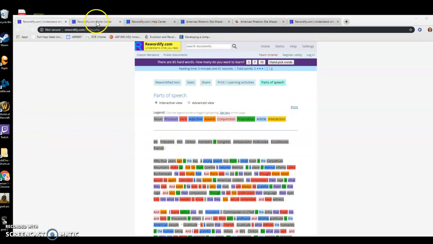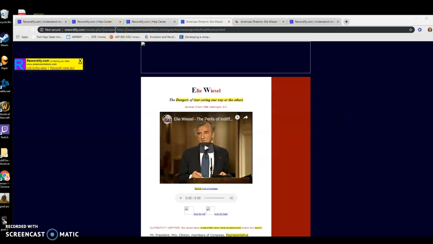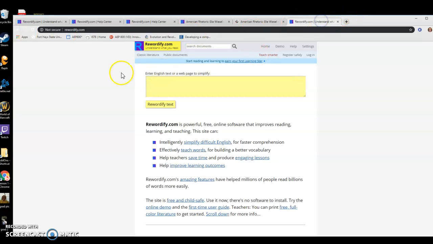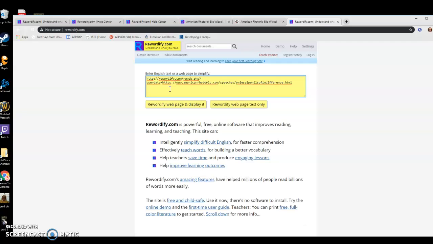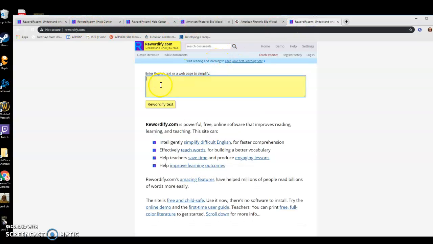So let's see. I know there's one other option that you can do, which is to take the entire URL. There we go. And drop it just into the box. That did not work. Let's try that again. So I just took the actual URL of the website that has the speech on it, and now I'm going to re-wordify the web page and display it.